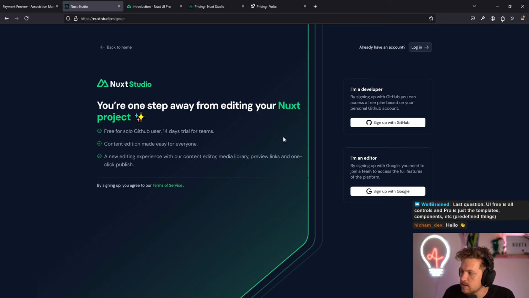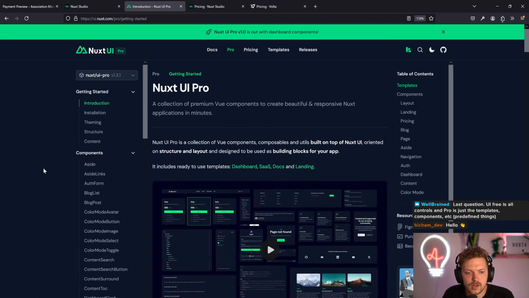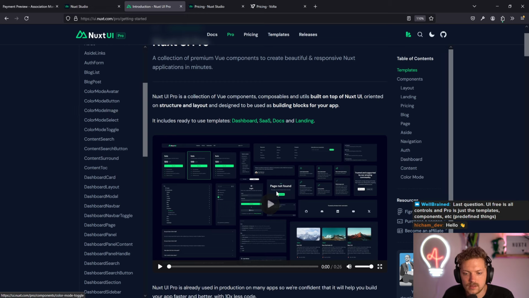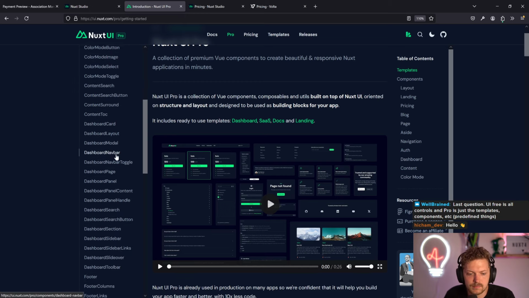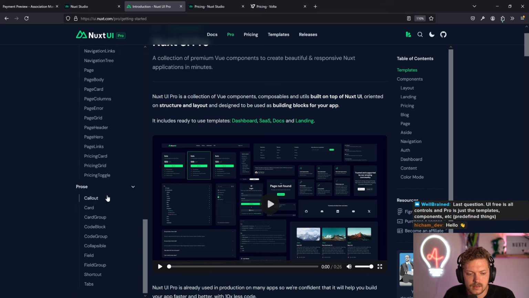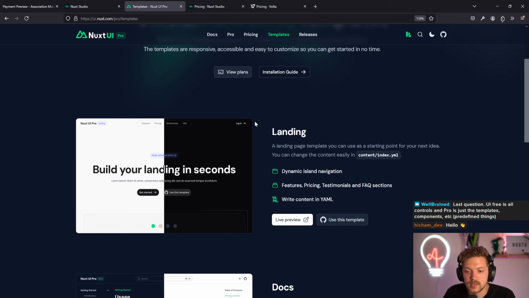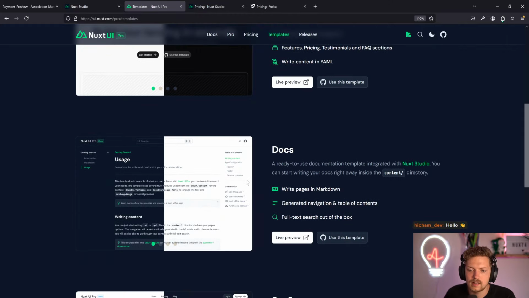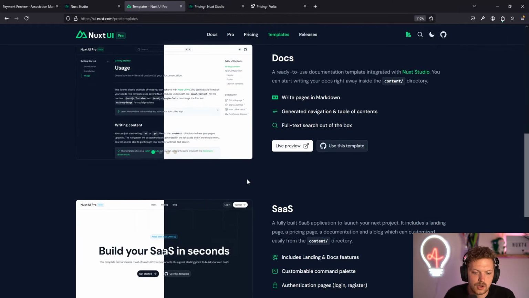Last question: Nuxt UI free is all controls and Pro is just templates and components? Not exactly. So Nuxt UI Pro includes some components as well that are used in these templates, but they are nicely built for you to get ready to just build your whole application pretty fast. You can use the templates they have. You can adapt them. You can use parts of their components. You can use none of these components at all. So you have that option for sure.